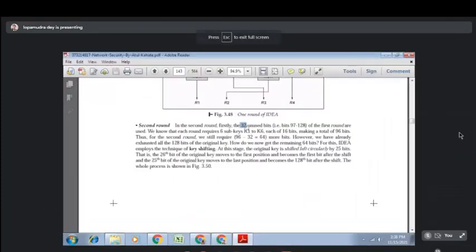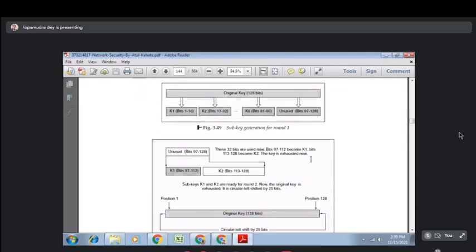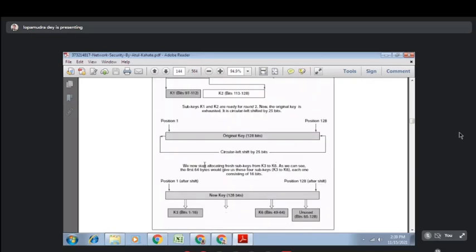The key is 128-bit. Now K1 will be generated from bits 1 to 16, K2 from 17 to 32, up to K6. So 96 bits from the 128 are exhausted, and only a 32-bit key is left. This 32-bit key will be used in the second round, and the rest of the bits will be taken by circularly left shifting the original key, by 25 bits. So again you will get some new keys, and from there you will take 16, 16, 16, 16. There are 96 bits of keys you will use.